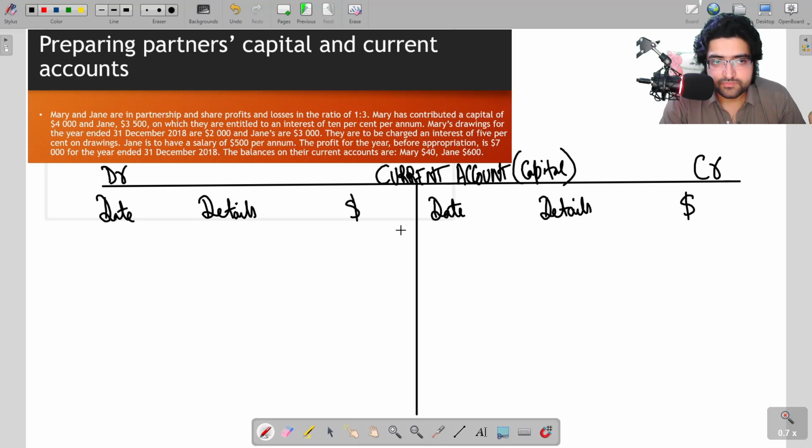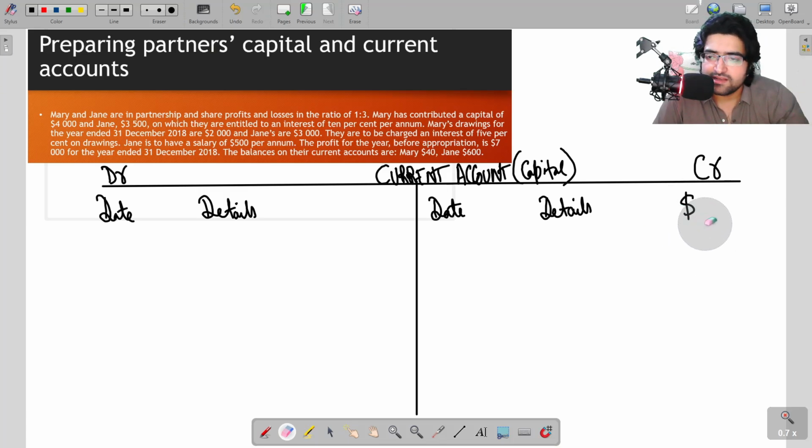But now, in these questions, we don't have just a single owner or a single person. We have two partners, so there will be a slight change. We can make a combined T account. Instead of making two separate T accounts, one for Mary and one for Jane, we can simply make a combined T account to save our time. We don't have to write the headings again and again.